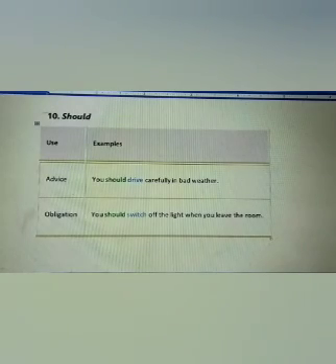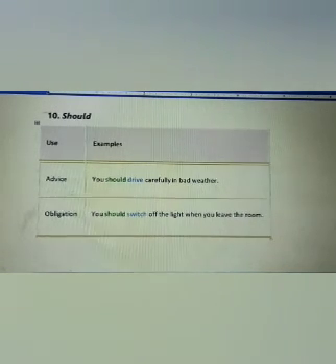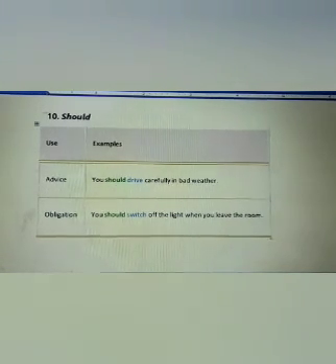Now, should is past of shall, and it is also used for advice. For example, you should drive carefully in bad weather. For obligation, you should switch off the light when you leave the room. It depends on the way you speak it.